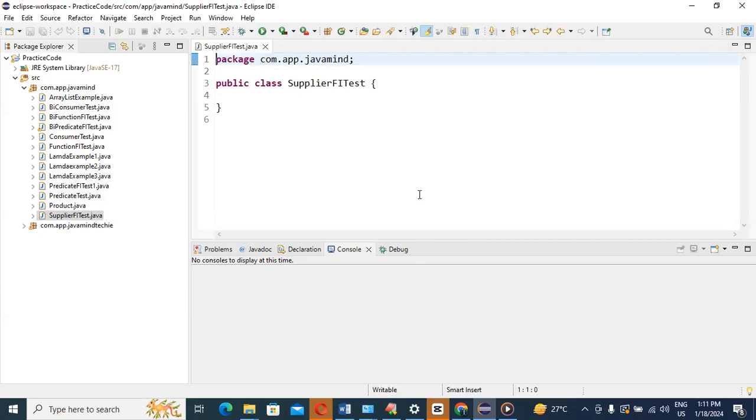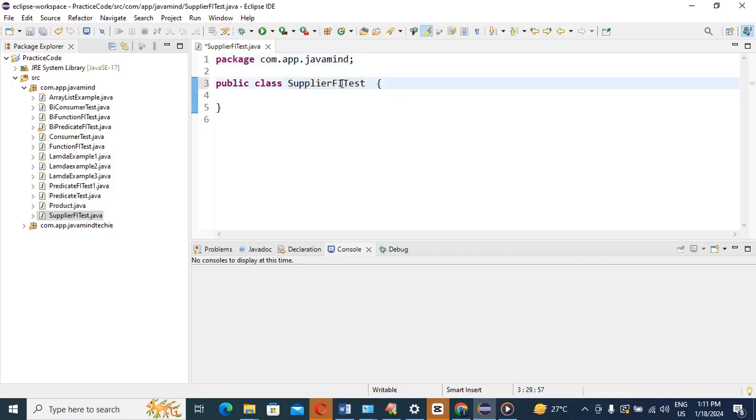This is also a very important functional interface, the Supplier functional interface. I will write the code in the traditional approach as well as the lambda expression approach. First I will explain the traditional approach.